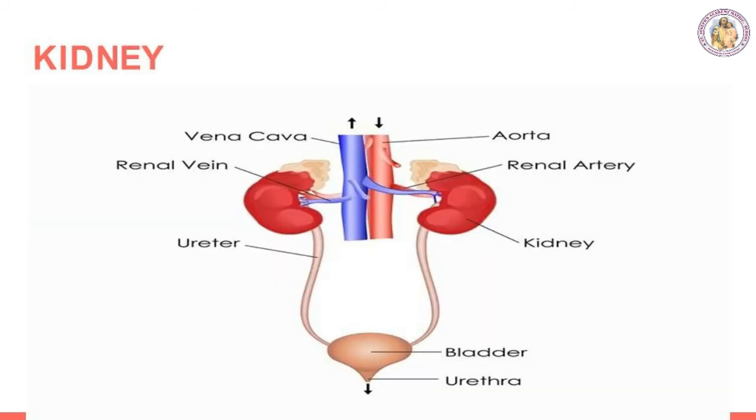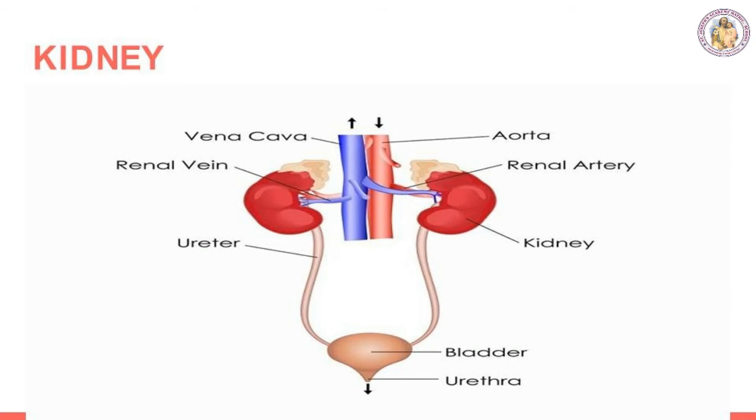The next excretory organ is the kidney. We already discussed that we have a pair of kidneys, which are bean shaped and reddish brown in color. The kidneys lie on either side of the vertebral column in the abdominal cavity. The right kidney is placed lower than the left kidney. Each kidney is about 11 centimeters long, 5 centimeters wide and 3 centimeters thick. The kidney is covered by layers of fibrous connective tissue, renal capsule and adipose capsule.